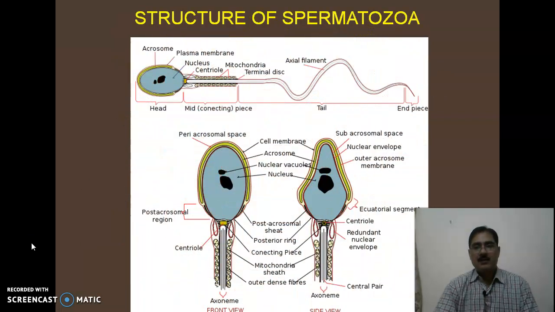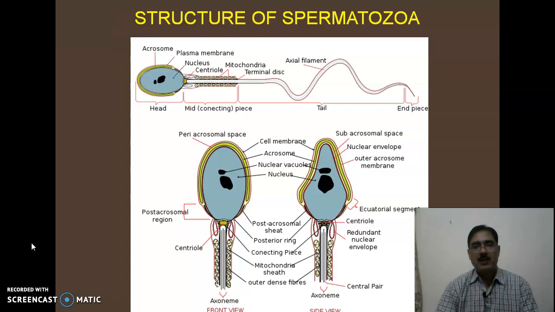Now, let us briefly discuss the structure of a spermatozoon. A spermatozoon has three clear-cut body segments. One, the head region. The second is the middle piece, which is known as the connecting piece. And the last one, which is elongated, is known as the tail piece. The middle piece is responsible for providing energy to the sperm during its movement.